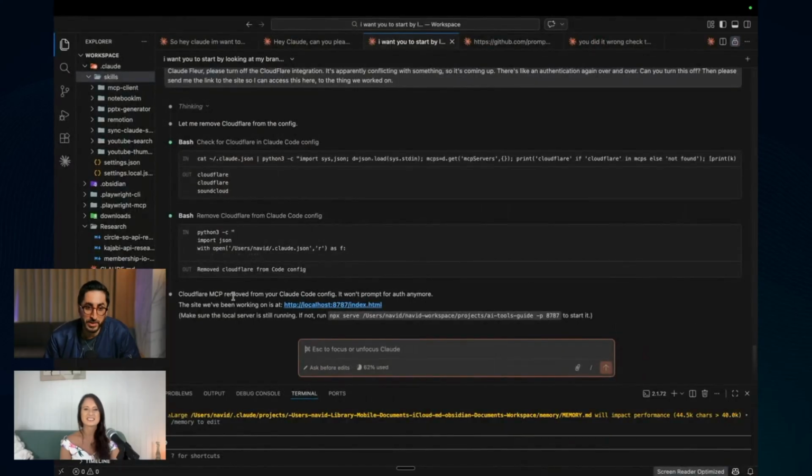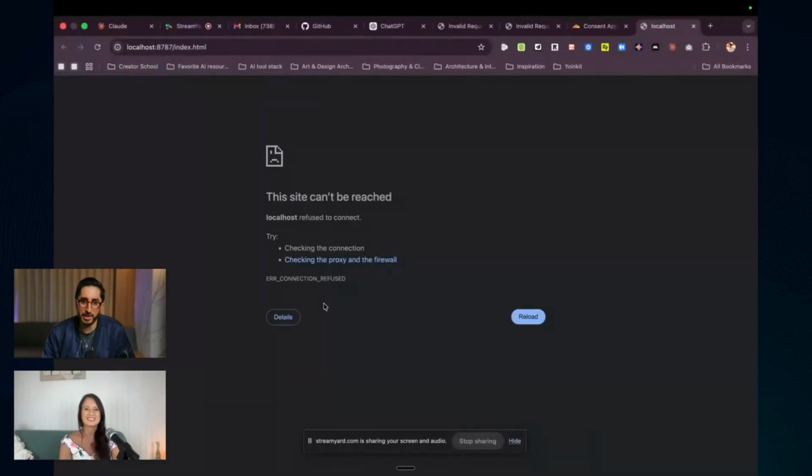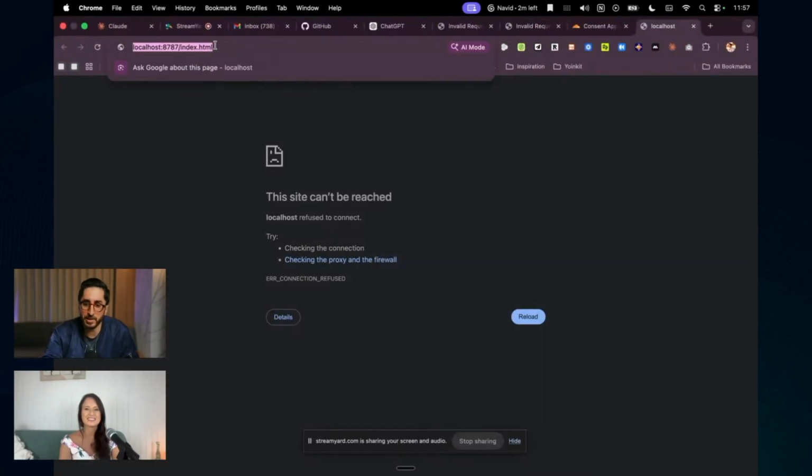Let's see what it said here, and VS Code. Actually, I got it here. Cloudflare. See here, I don't know how to remove this. Let that sink in. I don't know how to remove this MCP. I can probably figure it out via Google, but I don't want to. Okay, and you don't have to either. And I just click here on this site. Now I'm going to ask it why it's not working.